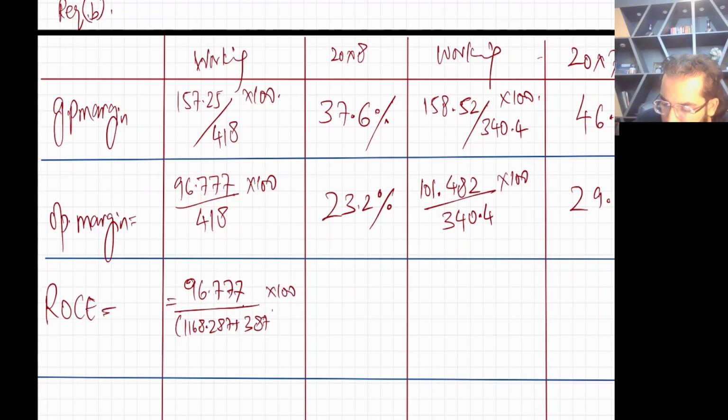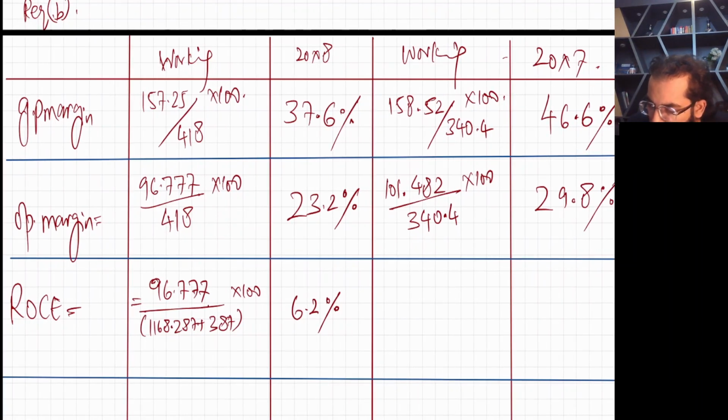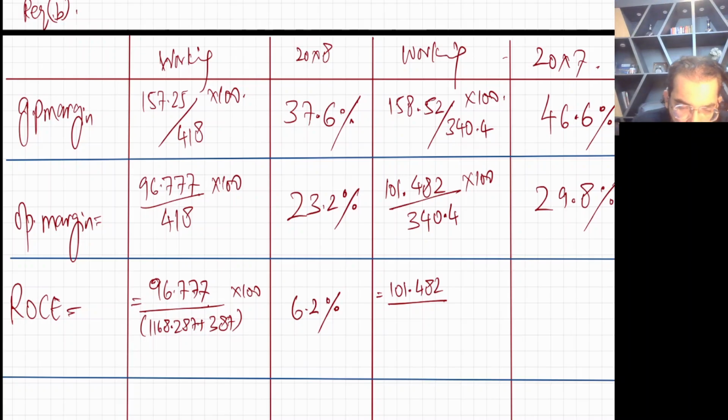Multiply by 100. In the denominator we have the capital employed, I have already explained. So it's going to be 6.2%. Now here you have the PBIT of 101.482 divided by capital employed, which is 852.305 plus 104, multiplied by 100.